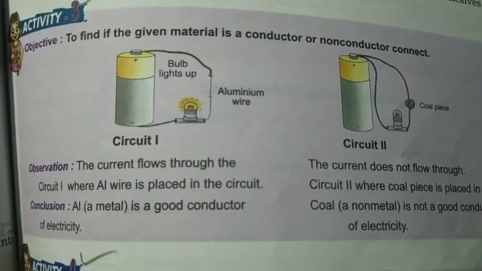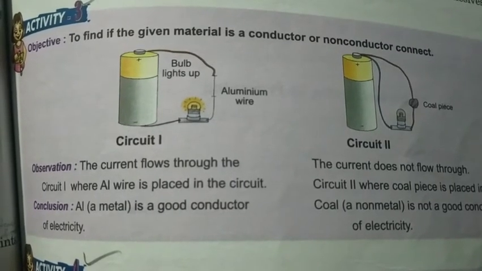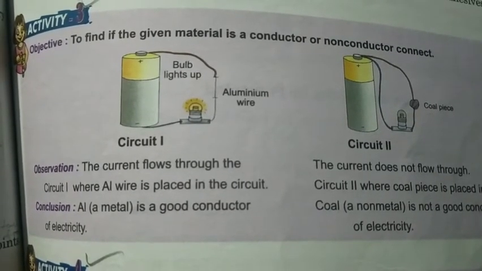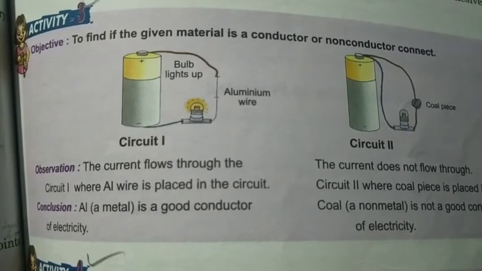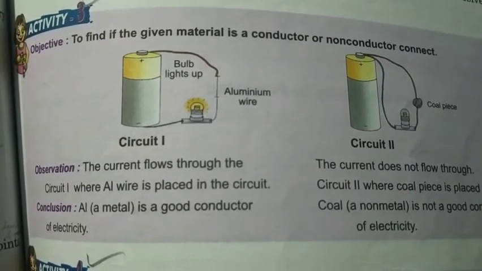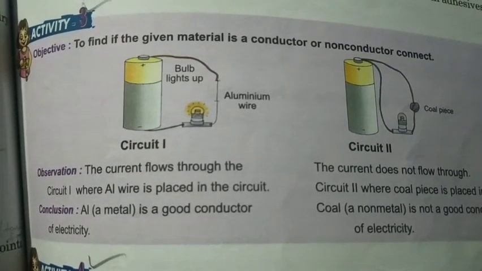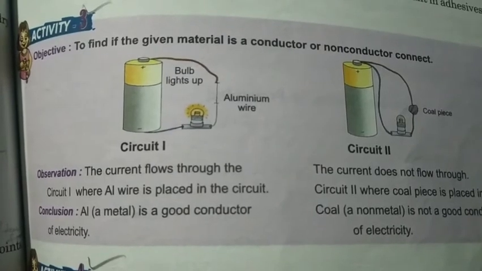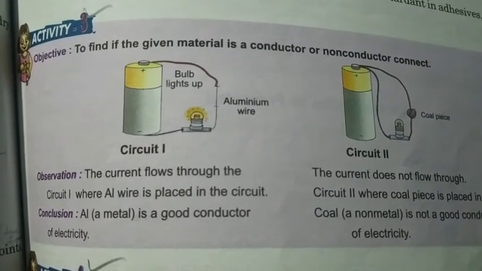You can see that one end of the bulb we have connected to the negative terminal of the battery, and the other terminal of the bulb we have connected to the aluminium wire. Then we have connected this aluminium wire to the positive terminal of the battery. Now you can see the bulb is glowing.